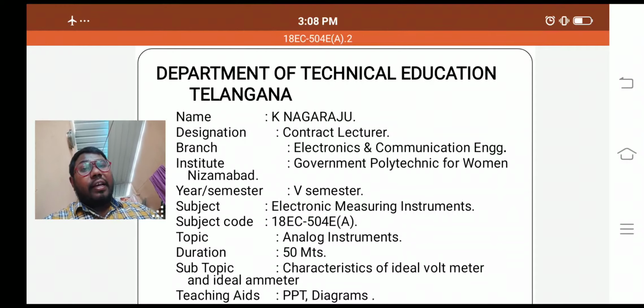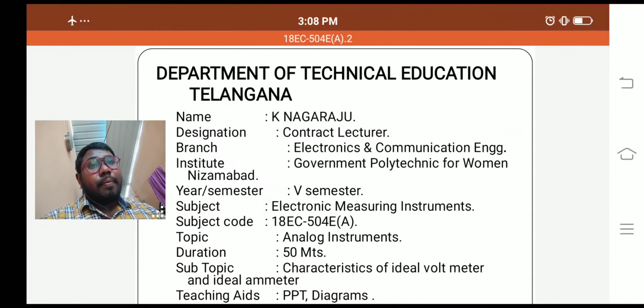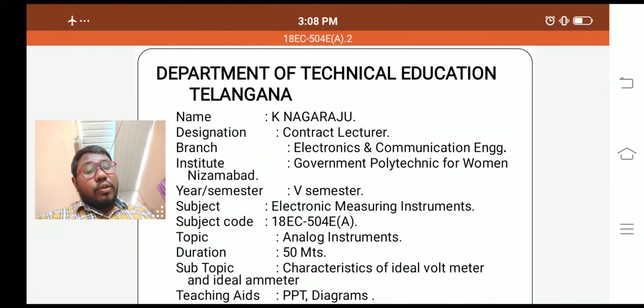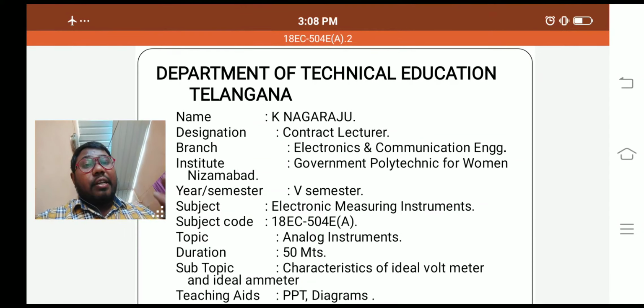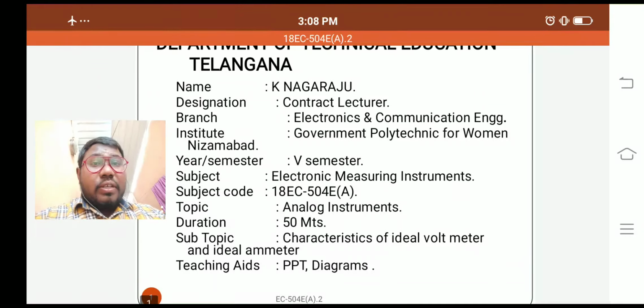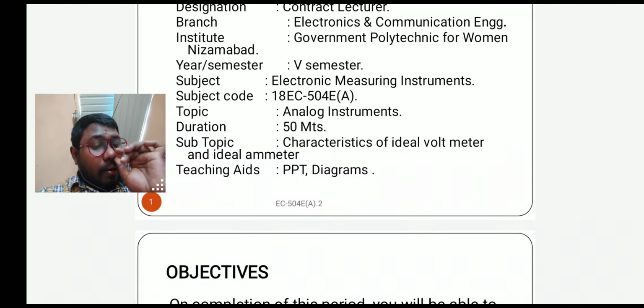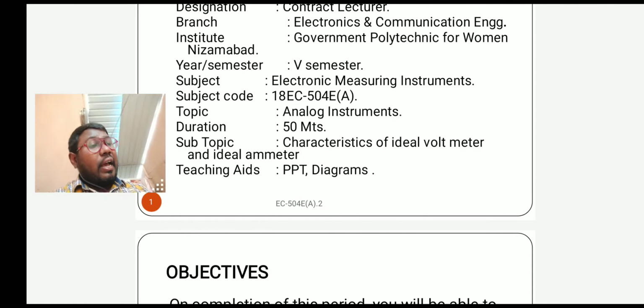Generally the operating principle is the same for analog and digital instruments. And here we are discussing the characteristics of an ideal voltmeter and ideal ammeter. First we are discussing the analog instruments.